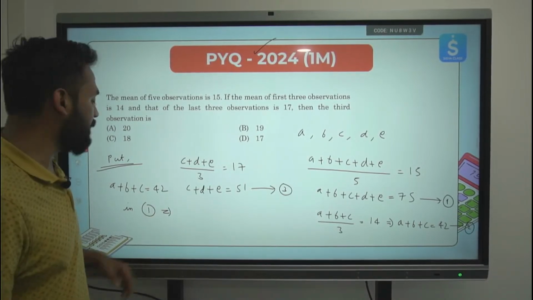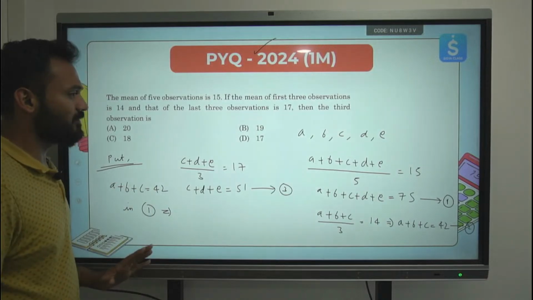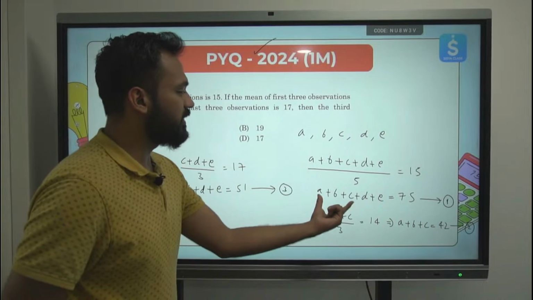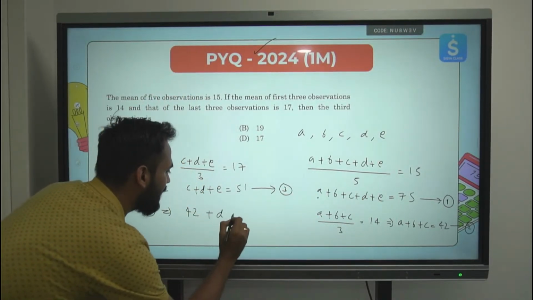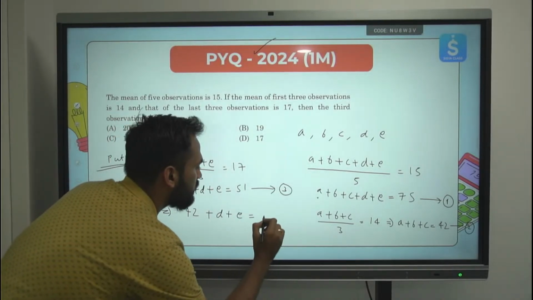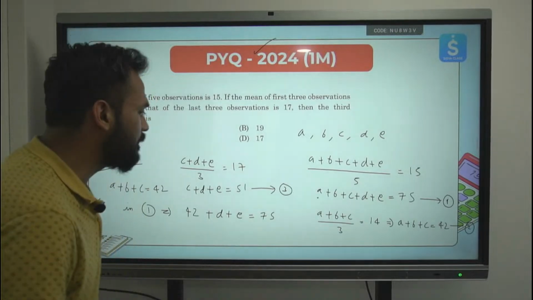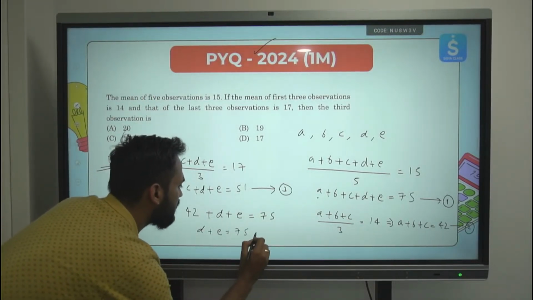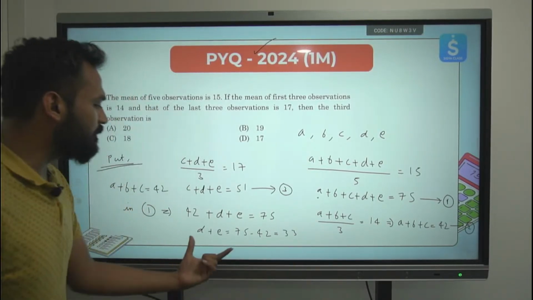When we put a plus b plus c equals to 42 in equation 1, we will get 42 in place of a plus b plus c. D plus e we do not know. So d plus e I will write is equal to 75. What will be the value of d plus e now? D plus e will become 33. 75 minus 42: 5 minus 2, 3; 7 minus 4, 3. So d plus e is 33.